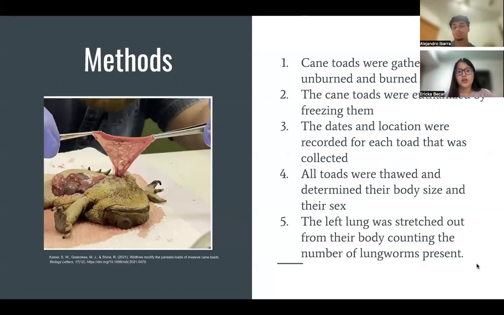Methods. First, they gathered all the toads from unburned and burned sites. Then the cane toads were euthanized by freezing them. After that, the date and location were recorded for each toad that was collected. Then all toads were thawed and their body size and sex were determined. And lastly, the left lung was stretched out from their body, counting how many lungworms were present.